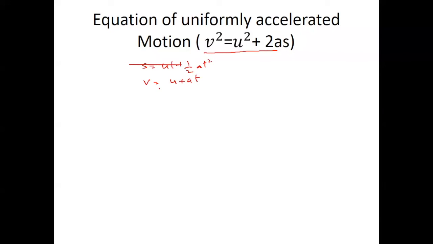From this equation, we can say at equal to v minus u, and t is equal to (v minus u) by a, right?